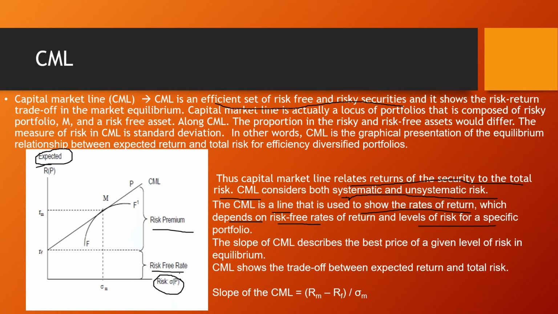The slope of CML describes the best price of a given level of risk in equilibrium. This is the slope. CML shows the trade-off between the expected return and total risk. I have repeated this line many times just to make you understand that this is the relationship between the expected return and total risk, not systematic risk or unsystematic risk, but total risk. That is, there is risk premium and risk-free, both are there. The slope of CML formula is Rm minus Rf by sigma m. Sigma is the standard deviation here.